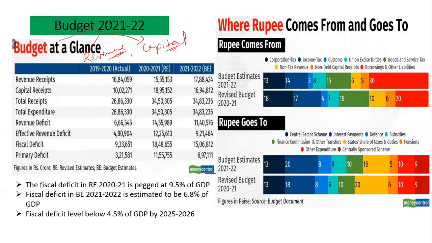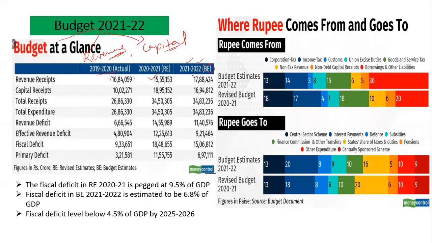As you know, when a budget is presented, one presentation is done for the year which has already been passed. So for the financial year 2019-20, on the left side which you can see, this amount is mentioned. How much money was given to various heads for the year 2019-20. This was the actual expenditure, and again in 2020-21, this is the revised estimate. We know that right now the budget is presented for 21-22. So this is the budget estimate.